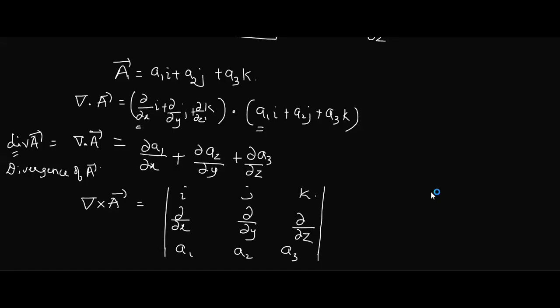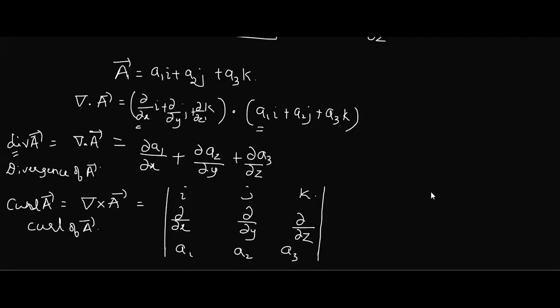Now this cross product is named the curl of A, written as C-U-R-L. So it is nothing but curl of vector A. Got the part? Cross product: the first letter for cross is C, and here also C. So there won't be much difficulty understanding.